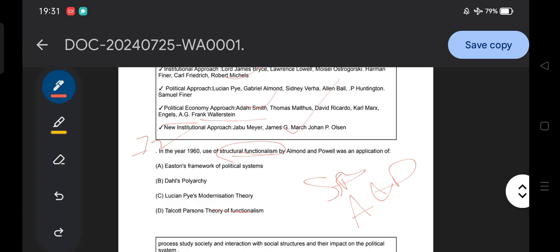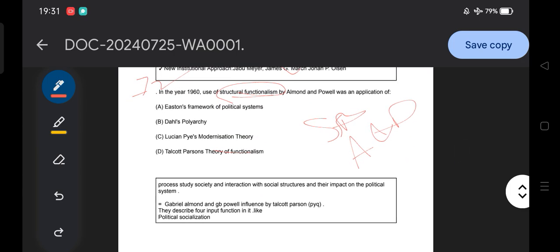Let's see quickly the concepts related to structural functionalism. The process that studies society, or interaction with social structure and patterns and their impact on the political system, is known as structural functionalism. Structure means the different structures, for example the political system structures: legislature, executive, judiciary.